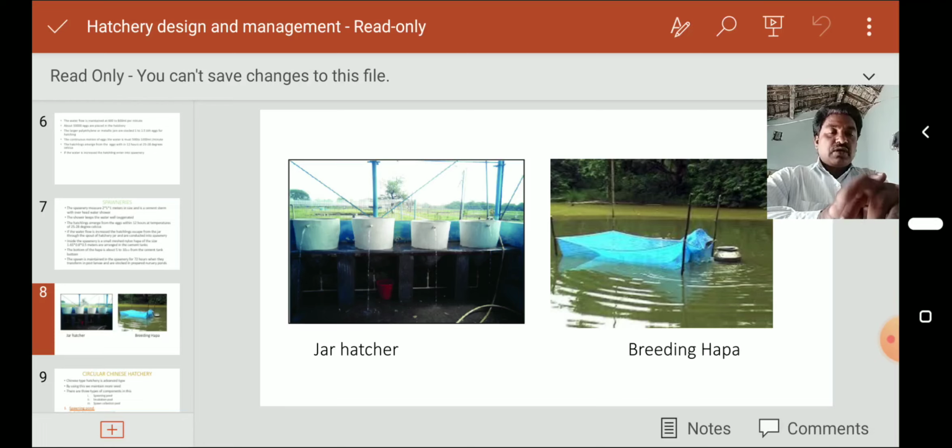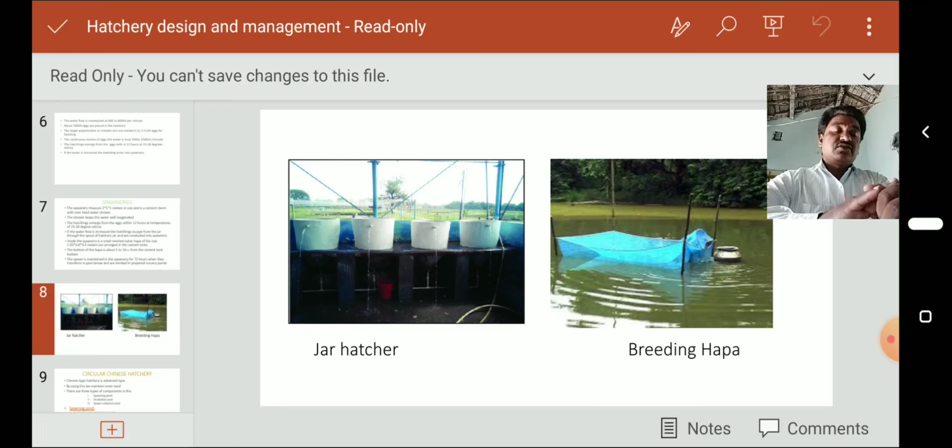So jar hatchery and breeding hapa. Generally the breeding hapa is present in water bodies, such as a river or a stream, whatever it may be. We arrange four casuarina poles and make a rectangular nylon enclosure.